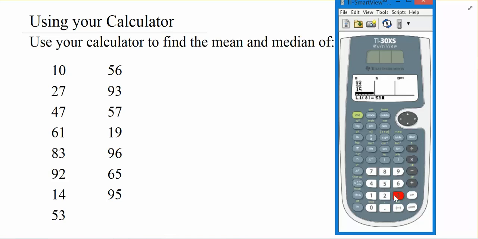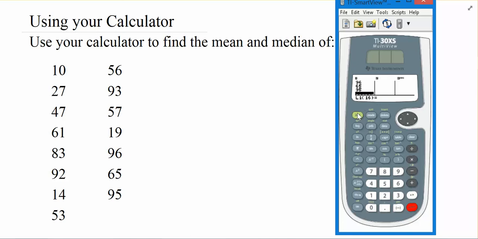So I'm getting there. At the end of the first column, now we're going into the 56, 93, 57, 19, 96, 65, we're almost there, and 95.